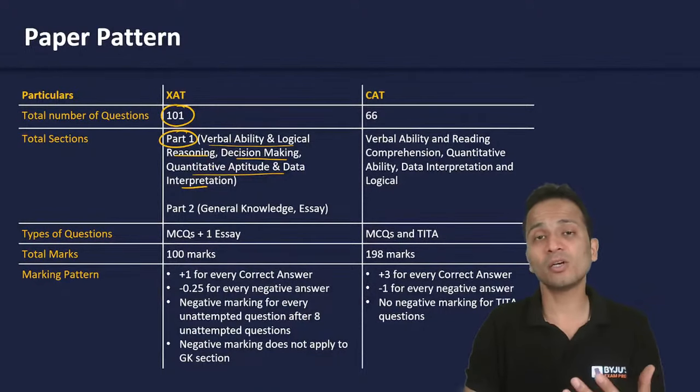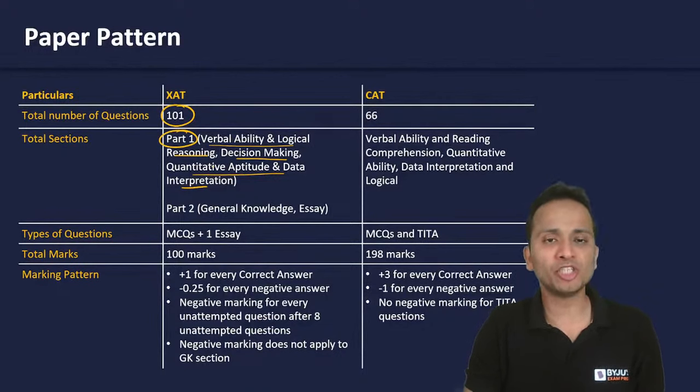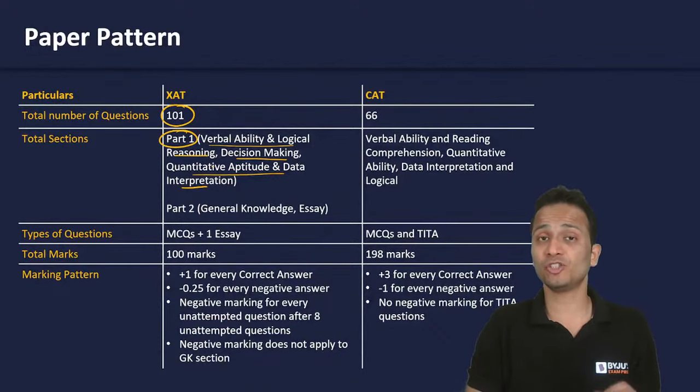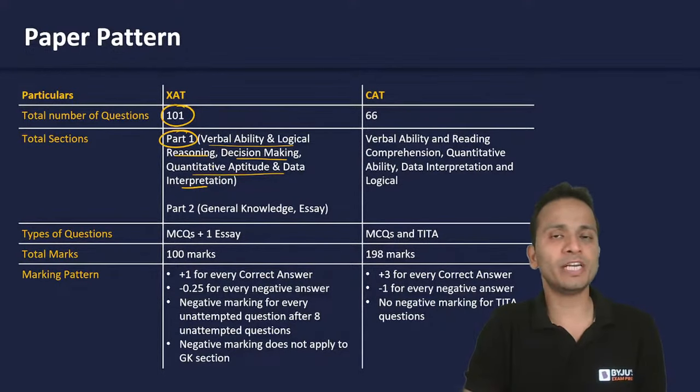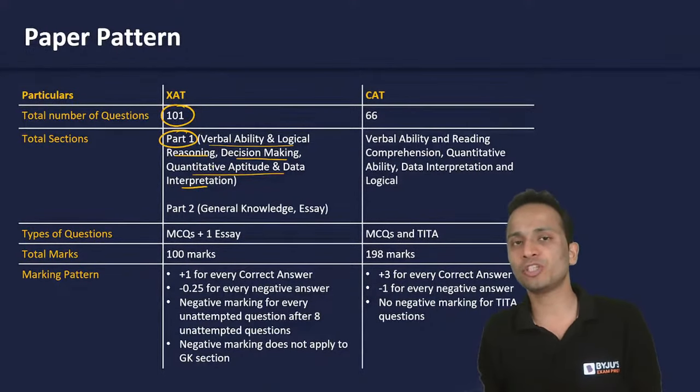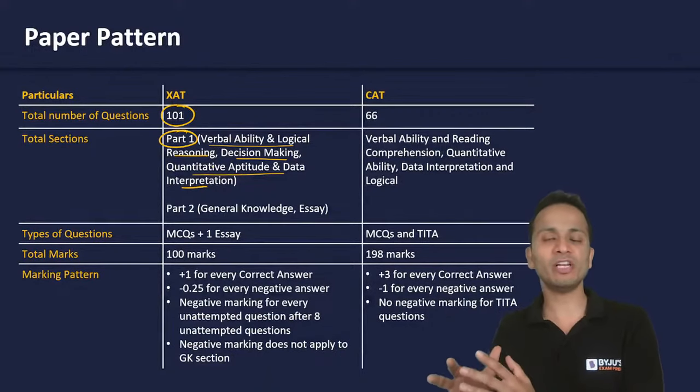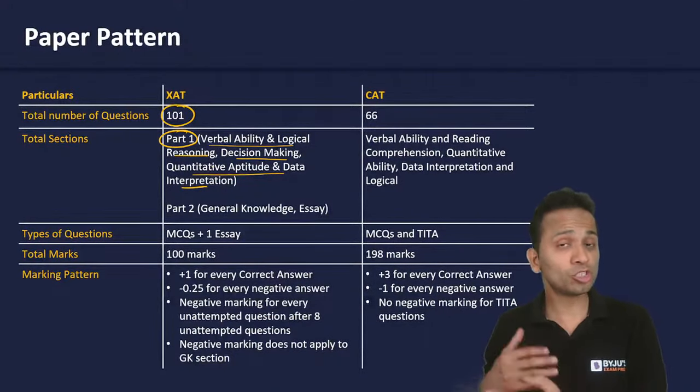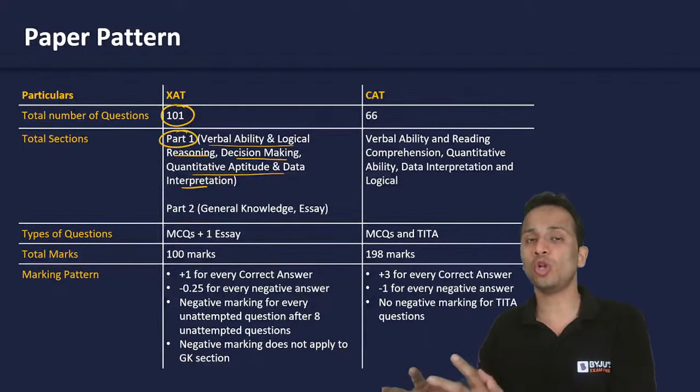decision making skills will be there. The third section will be quantitative aptitude and data interpretation. So yes, here the questions of data interpretation you will find in the section of quantitative aptitude. Now again, if I'll compare the questions of data interpretation with the questions of data interpretation of CAT, so in CAT we generally find the questions of data interpretation which are also logical.